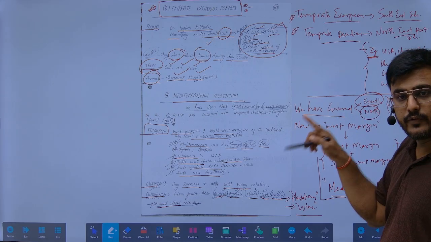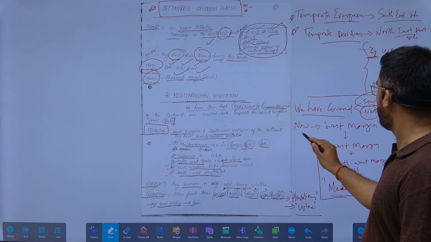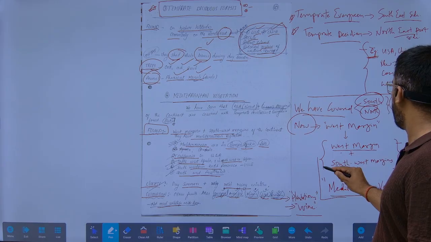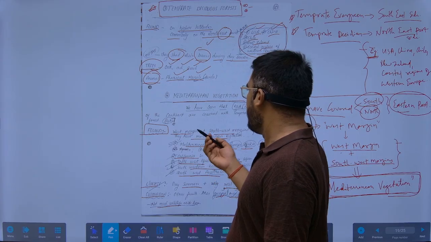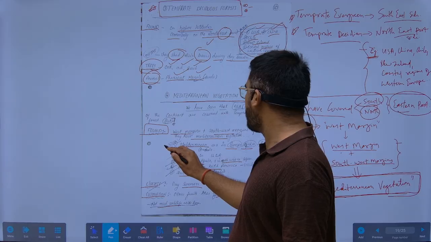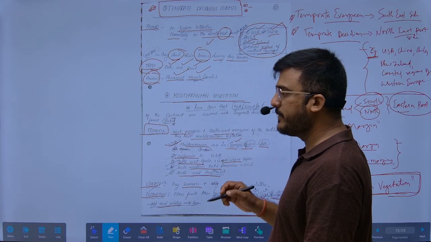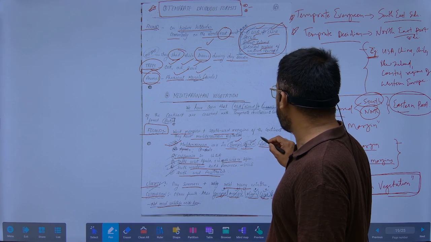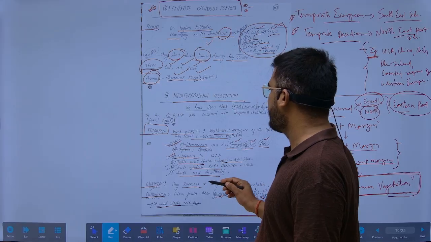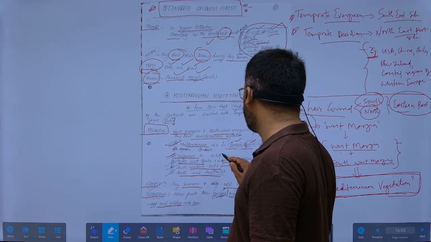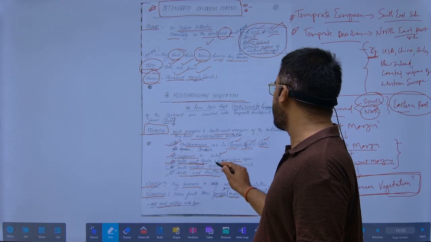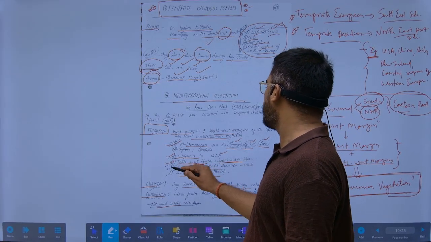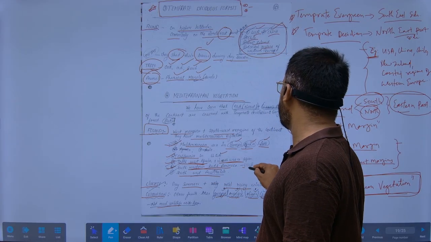But what about the western margin? In the western margin, now we see western margin plus southwestern margin. We find the vegetation called Mediterranean vegetation. Where is this Mediterranean vegetation found? It is found around the Mediterranean Sea, in Europe, where the Mediterranean Sea is between Europe, Africa, and Asia. In California, which is also on the western side of the USA. In Africa also, we find it in Southwest Africa and Northwest Africa. The southwestern South America is in Chile.